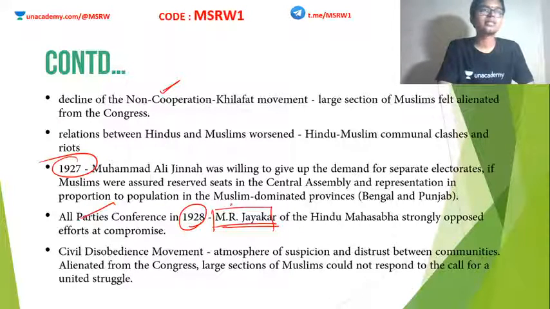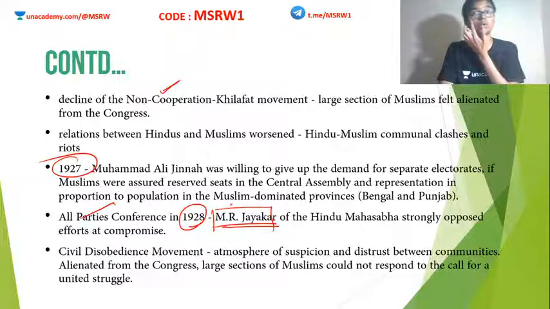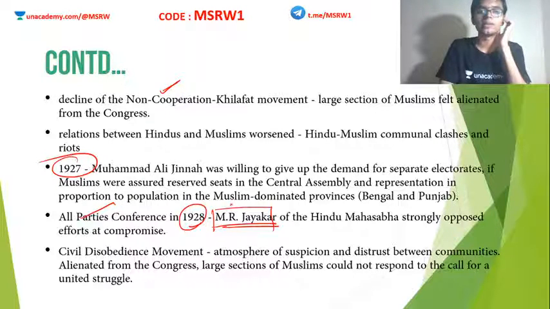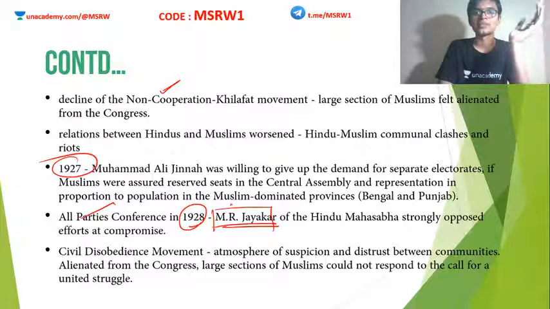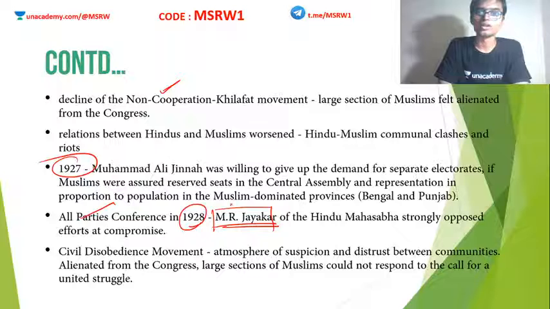blunder, or we can say this is one of those turning points which actually completely destroyed Hindu-Muslim unity in India. We will very soon see the emergence of the two-nation theory and eventually India becoming India and Pakistan. Here we had a chance, but M.R. Jayakar of Hindu Mahasabha destroyed it.